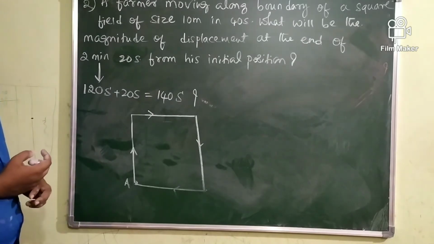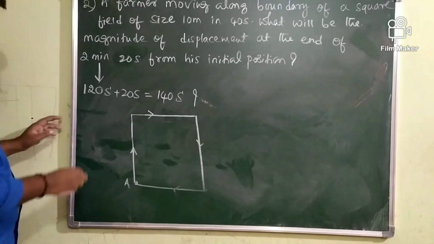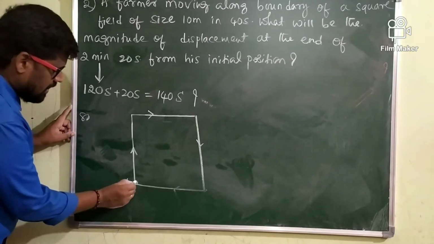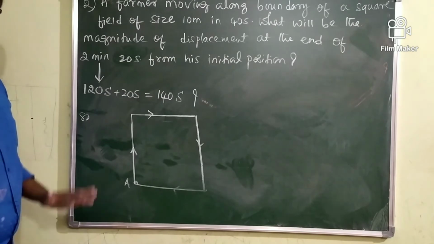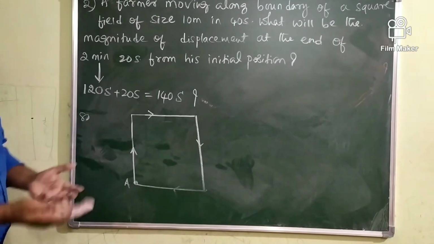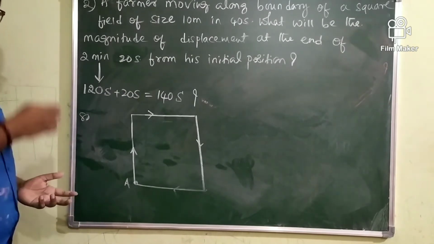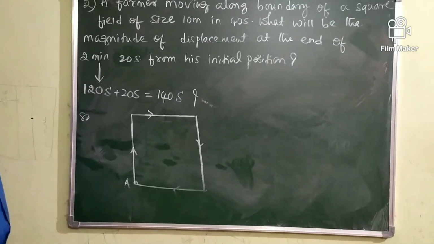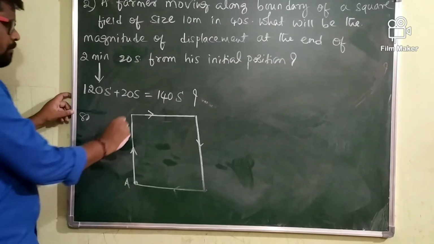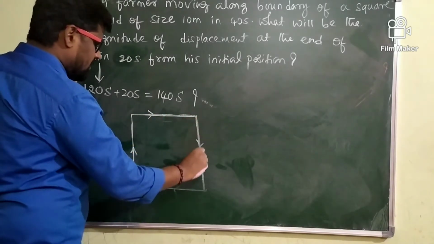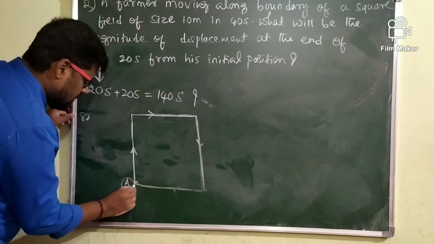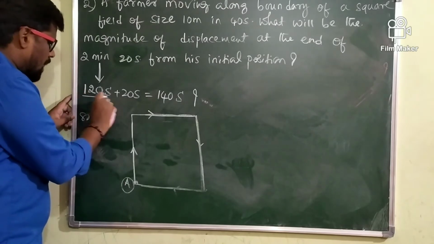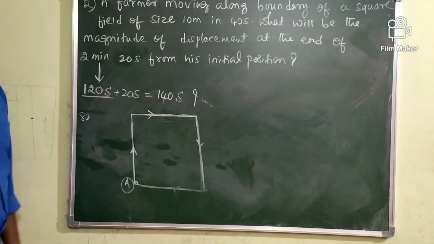In the next 40 seconds, that is 40 plus 40, total 80 seconds, he completes 2 rounds and once again he will come to position A. After 40 more seconds, that is 40 plus 40 plus 40, after 120 seconds, he completes how many rounds? 3 rounds, and once again he will come to position A. Means the farmer will be at position A after 120 seconds.